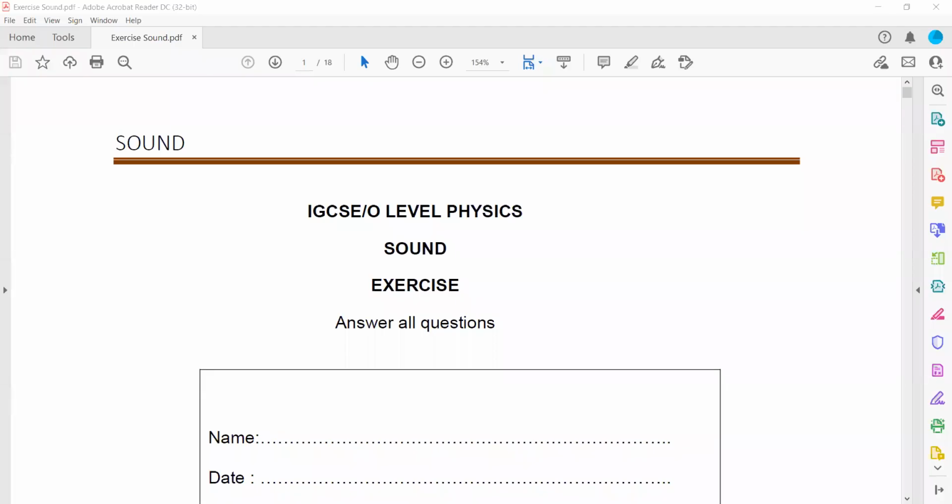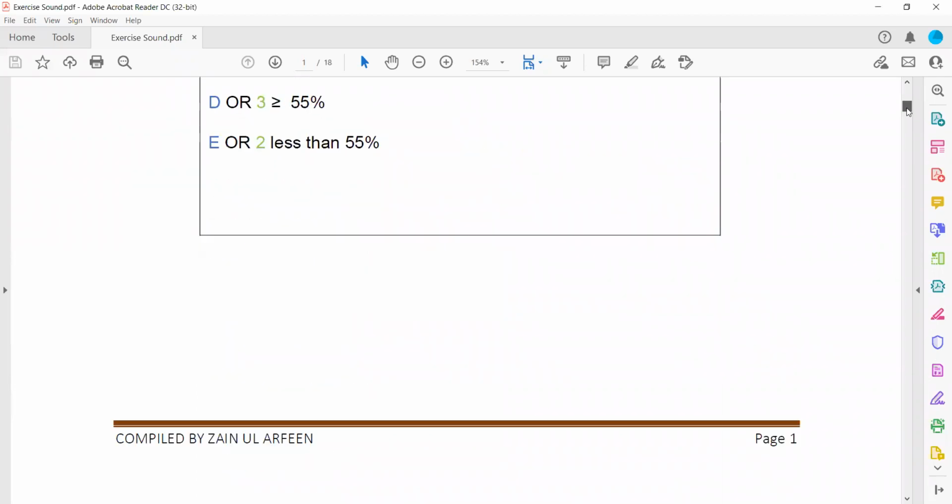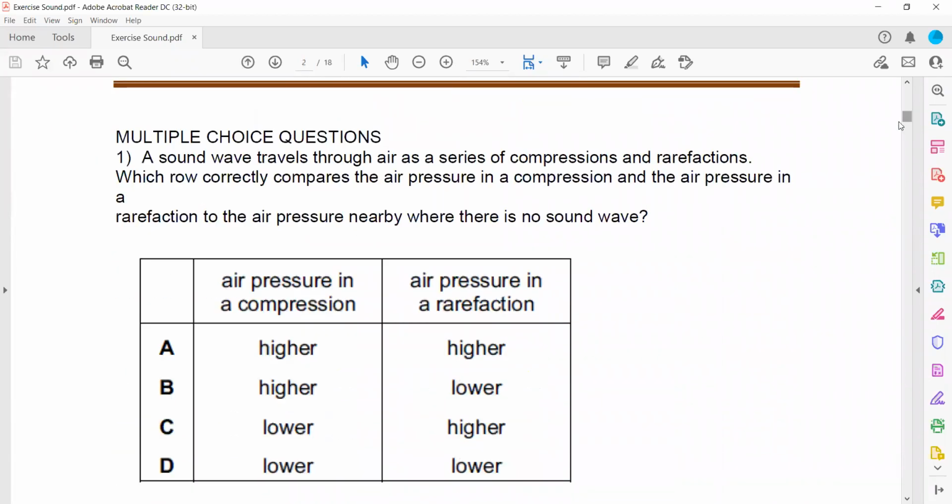Questions from sound. So this whole exercise is related to questions of sound. In the first one, a sound wave travels through air as a series of compressions. Compression means the region where the particles are close to each other, and rarefaction means the particles are away. Which row correctly shows the air pressure? In a compression the pressure is high, whereas in a rarefaction the pressure is low. So option B is the right answer.